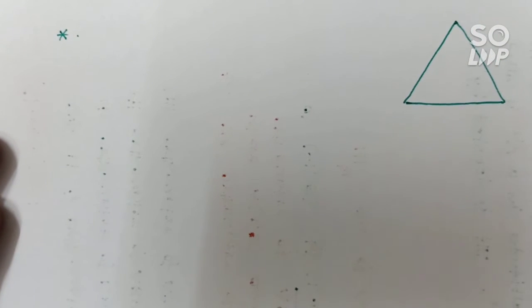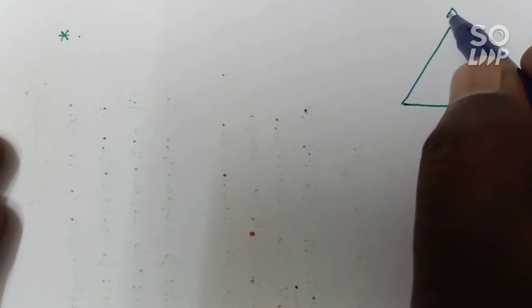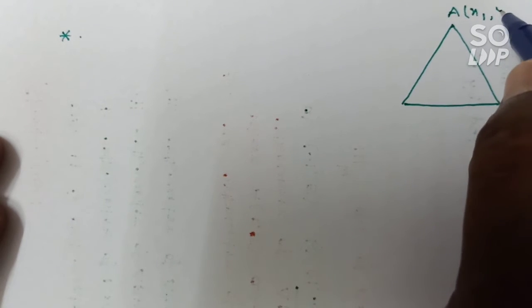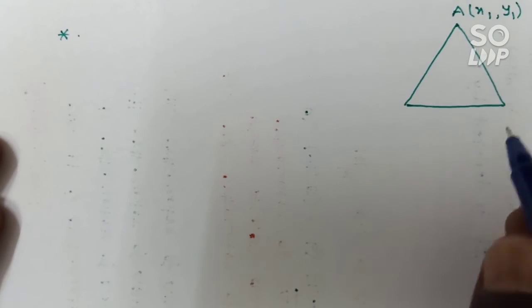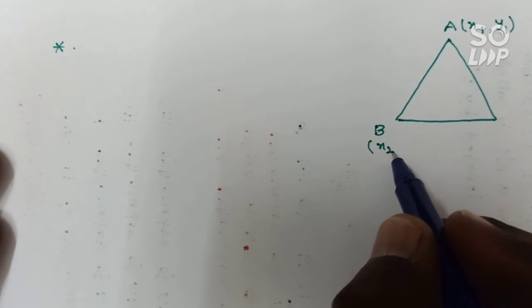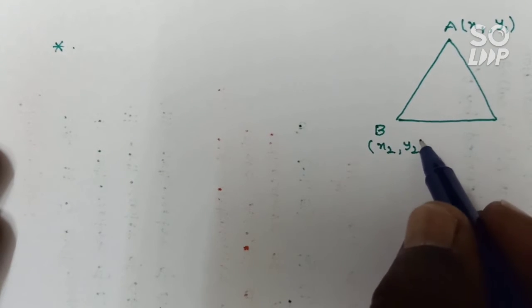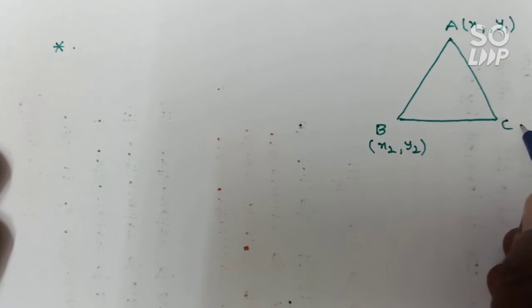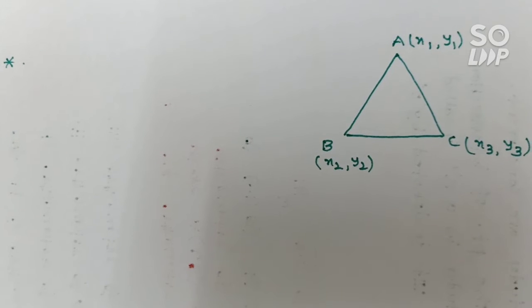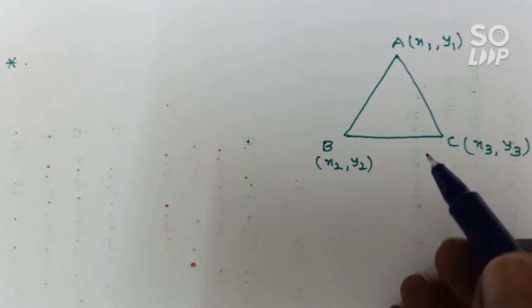Let the vertices be A equals x1, y1, B equals x2, y2, and C equals x3, y3. These are the vertices of triangle ABC.